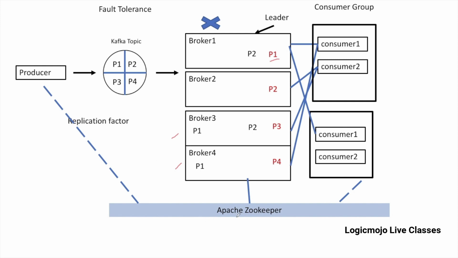Then also the locations of all the replicas of a particular partition, and which broker node is elected as a leader and which broker nodes are followers. All these details are stored in the form of configuration in ZooKeeper. So that's all for the basic introduction to the distributed messaging system Kafka.